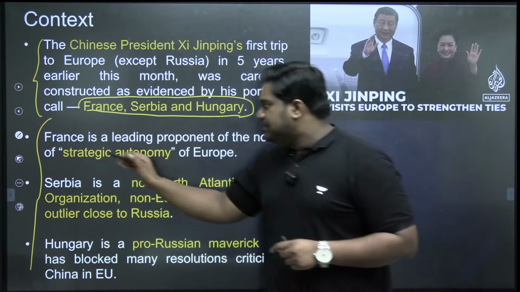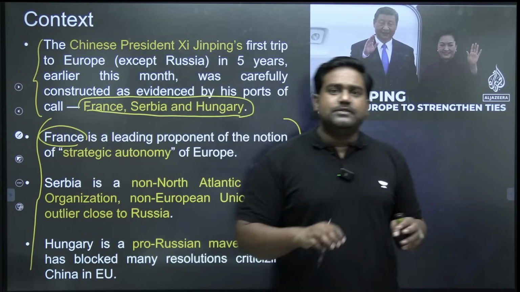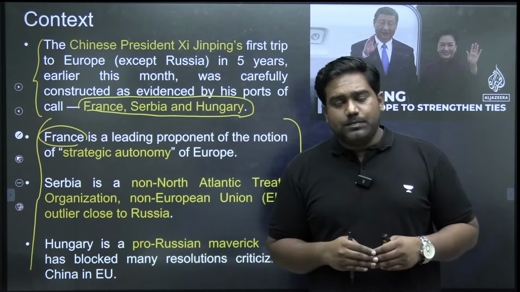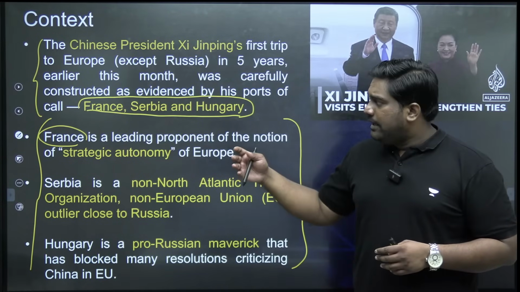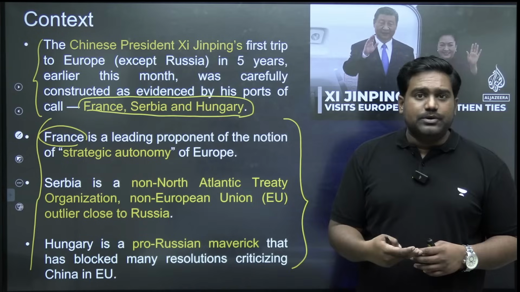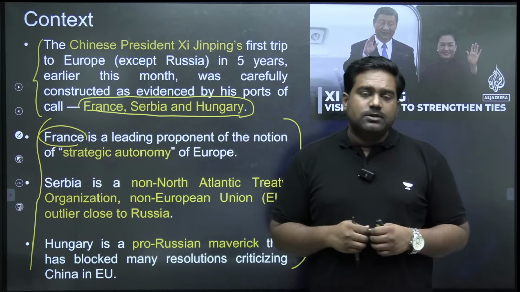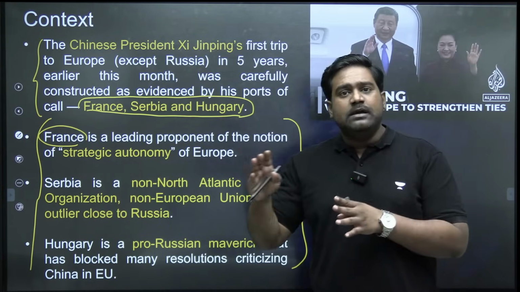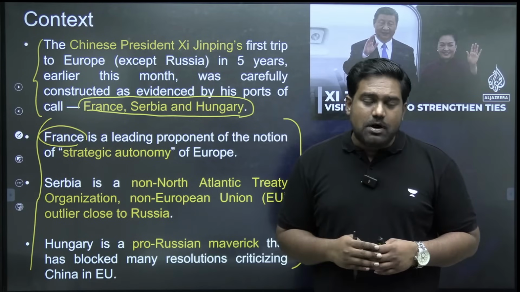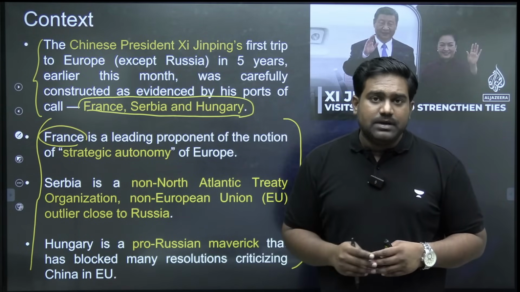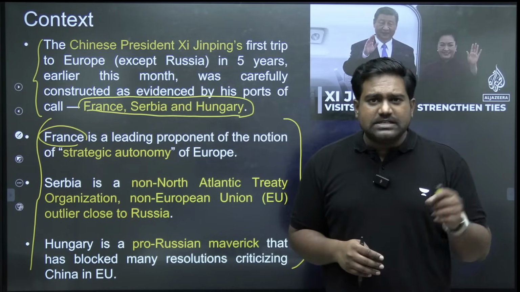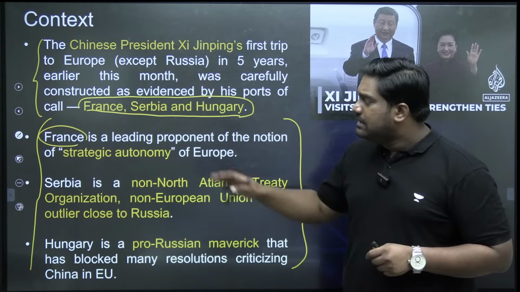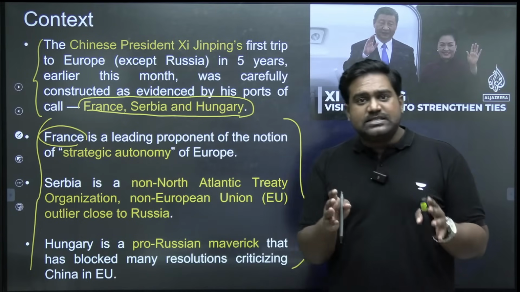See, if you look at France, as you all know, it's one of the major powers of Europe, one of the leading powers of Western Europe in particular, and a prominent member of the European Union and also NATO. So clearly, France appears to be aligned with other Western democracies led by the US. But this is largely a wrong presumption, because amongst all the Western democracies, France is one country which actually stands out.